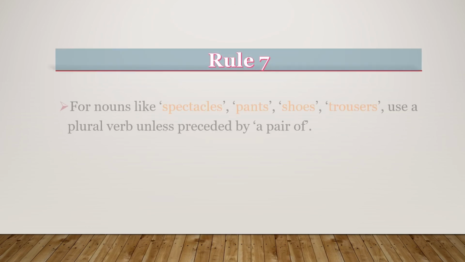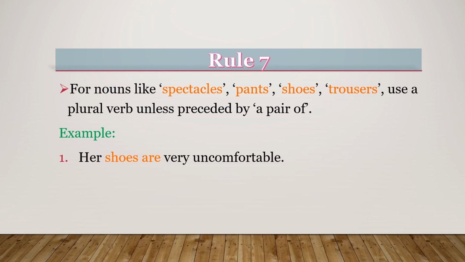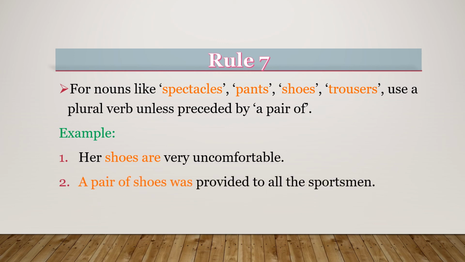Rule number 7. For nouns like spectacles, pants, shoes, trousers, we use a plural verb unless they are preceded by a pair of. For example, her shoes are very uncomfortable. Here we are using the plural verb are with shoes. Second example, a pair of shoes was provided to all sportsmen. Here we are using the singular verb was with a pair of shoes.